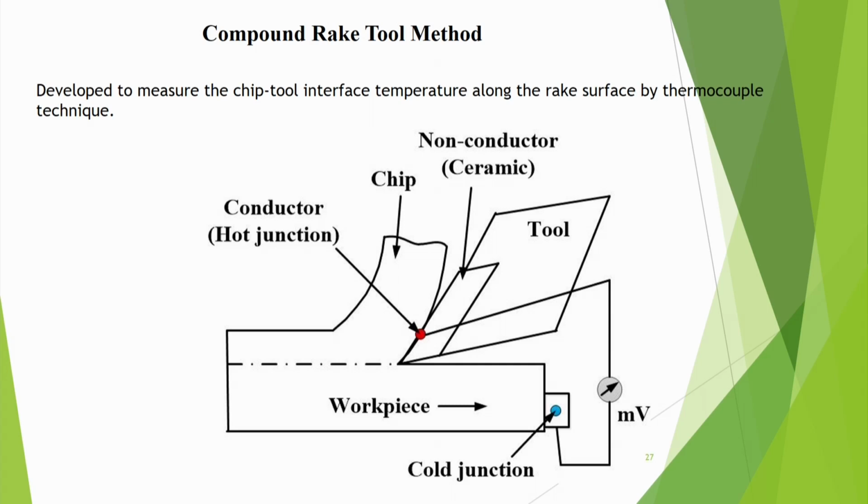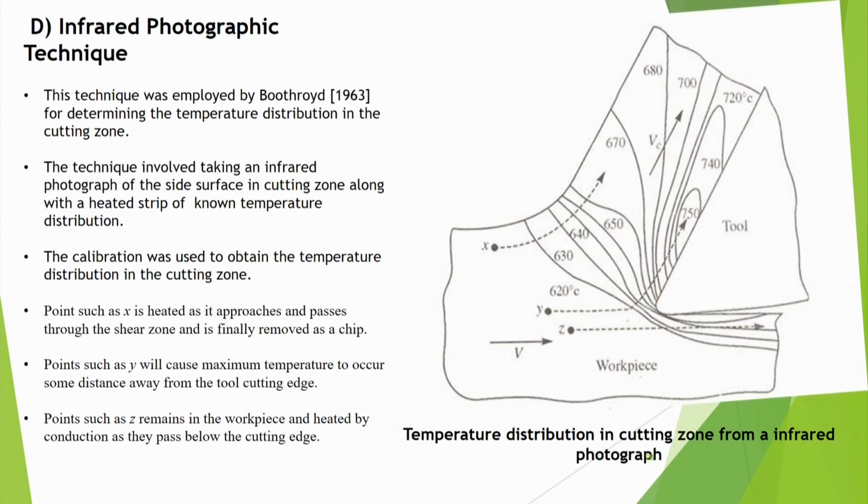Here you have a hot junction. At this one tool rake surface you can make the hot junction, and the cold junction is here between the workpiece, and this may be a non-conductor ceramic tool, but here you have the hot junction. It is developed to measure the chip tool interface temperature along the rake surface by the thermocouple technique. Then there is the infrared photographic technique.